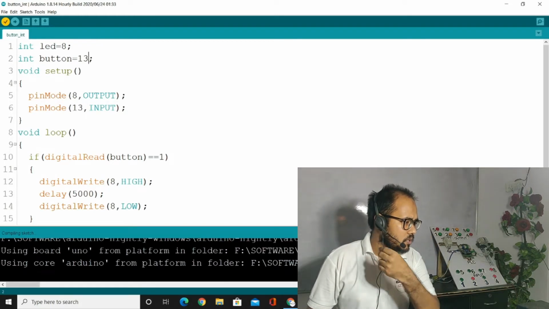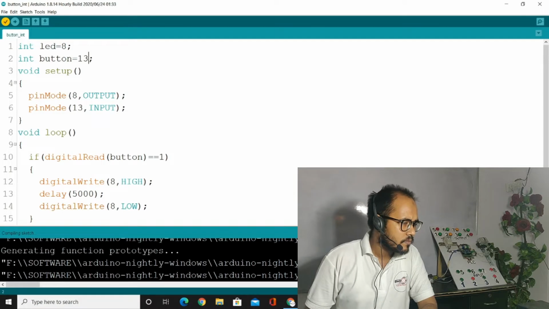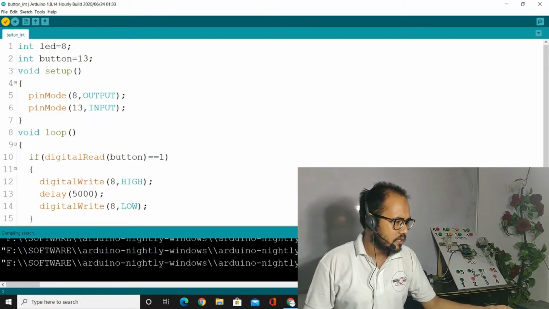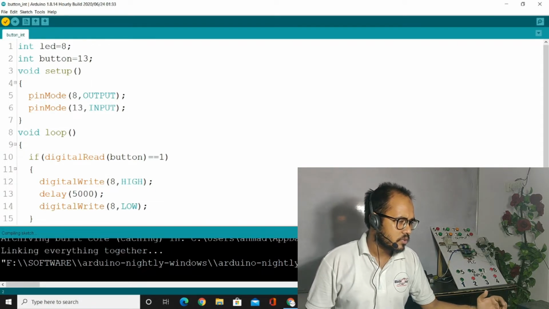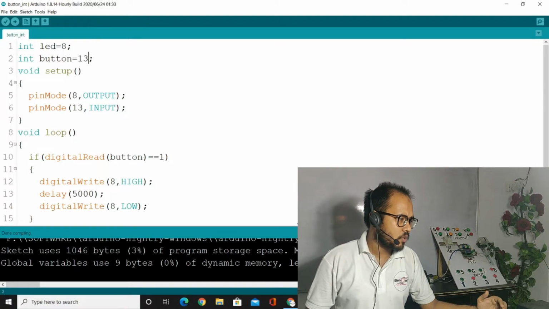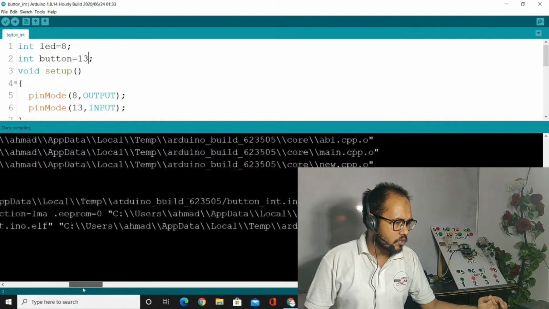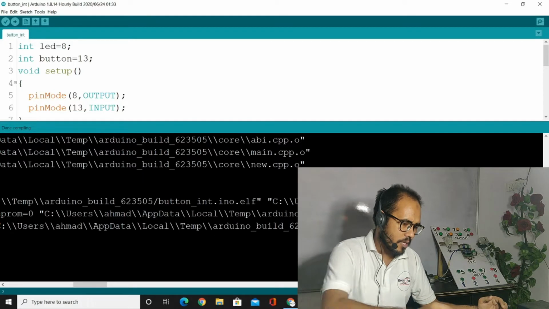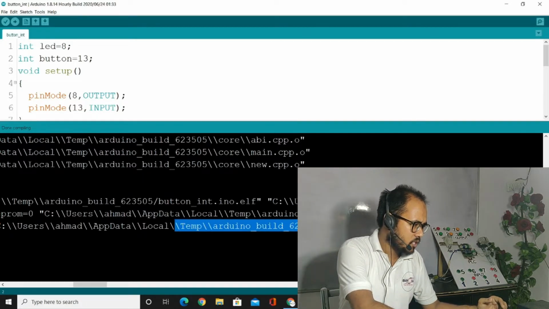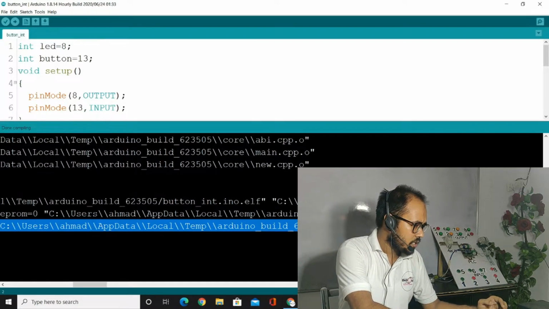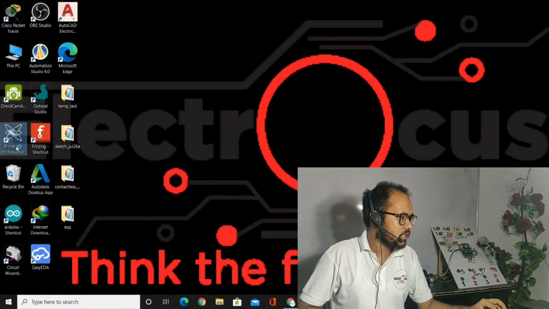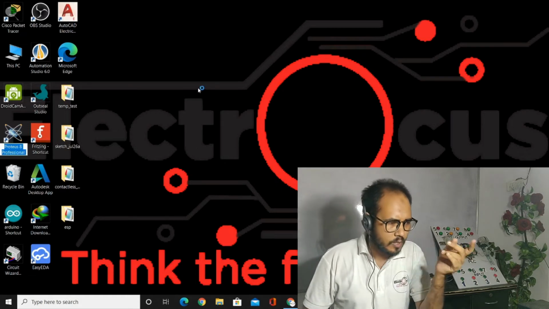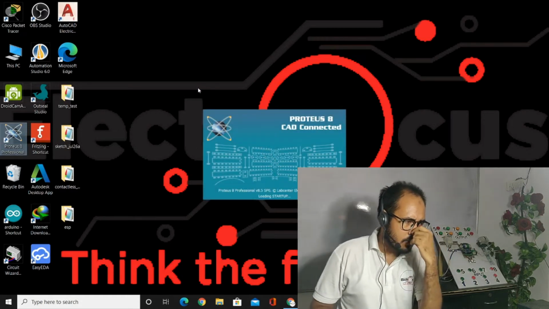After checking the code, you will see the code is being compiled, compiling the sketch. That's done. There is no error. Okay, we have to copy the hexadecimal file from here. Now we select the hexadecimal file. It is the hexadecimal file. Now copy here. After copying this, we have to go to the Proteus.